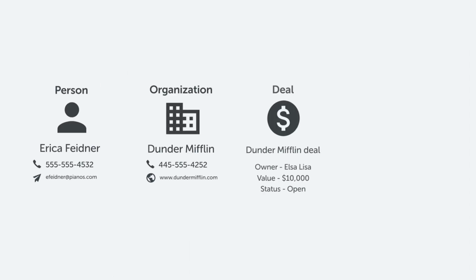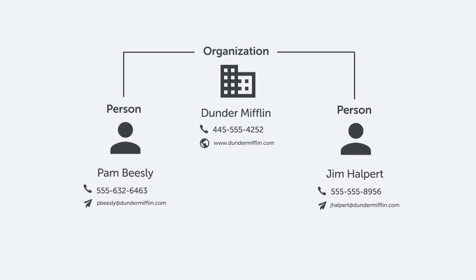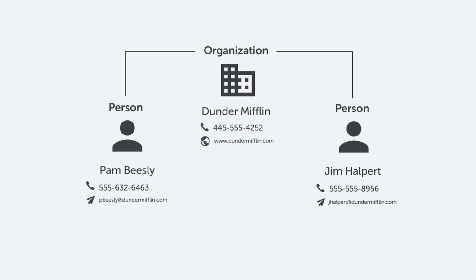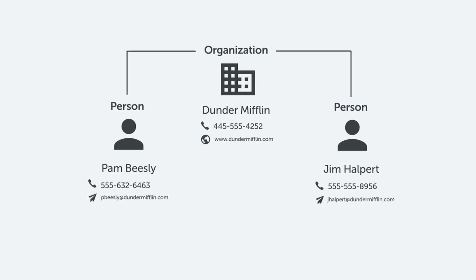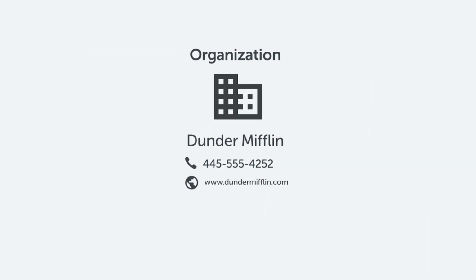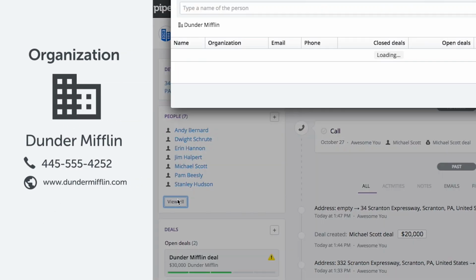In Pipedrive, you have people, organizations, deals, and activities. People and organizations have their own individual profile pages which hold long-term information. Organizations are kind of like motherships of data, and they can contain multiple people.